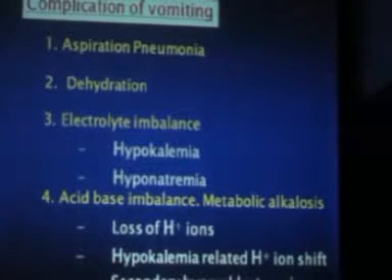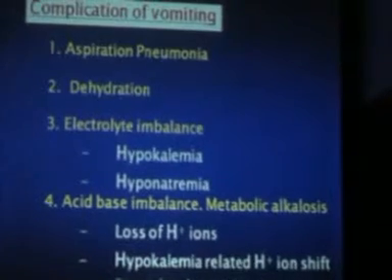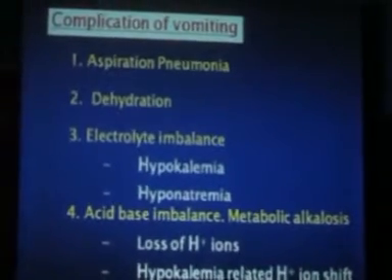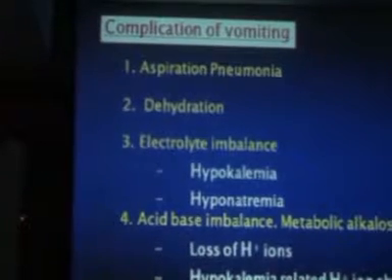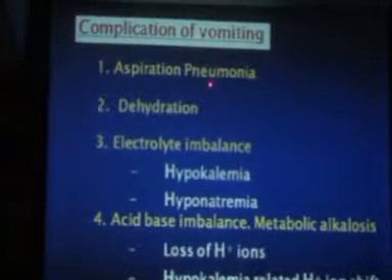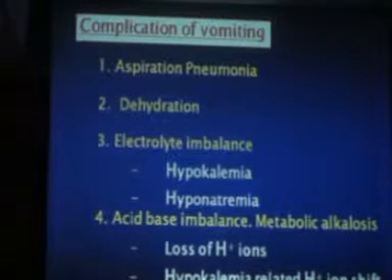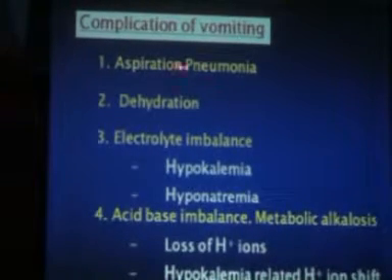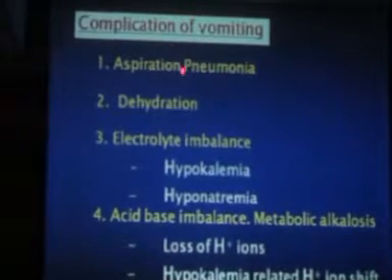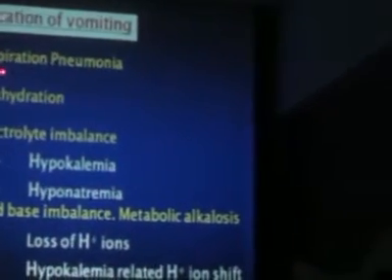What are the complications of vomiting? What happens if you let a person continue vomiting? Psychogenic person is vomiting. Let him continue vomiting. Let her continue vomiting. What happens? Nothing happens. No. If you vomit continuously, sometimes you can aspirate, especially in an elderly person or children, or a person who vomits in a supine position can aspirate, causing aspiration pneumonia. It's very difficult to treat. Person can get dehydrated over a period of time.